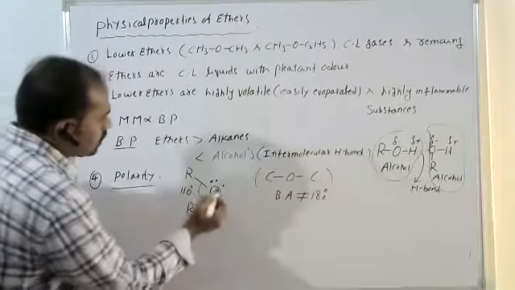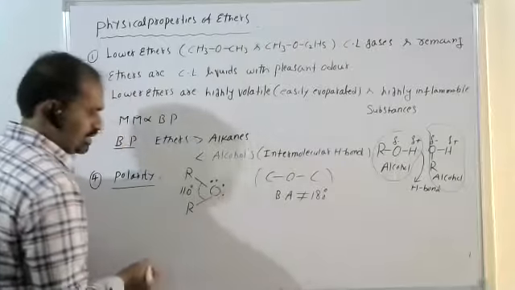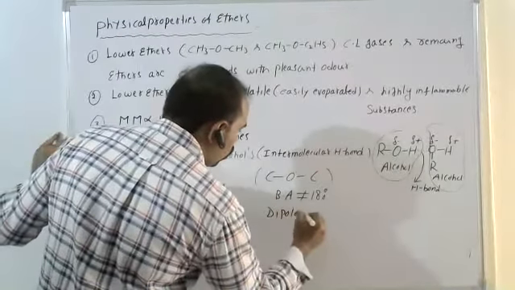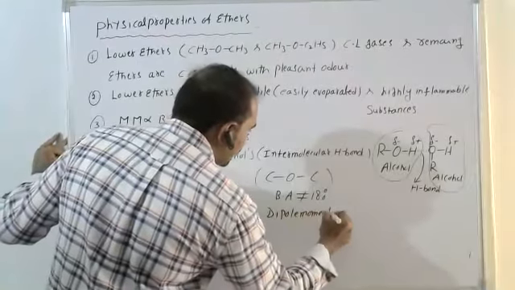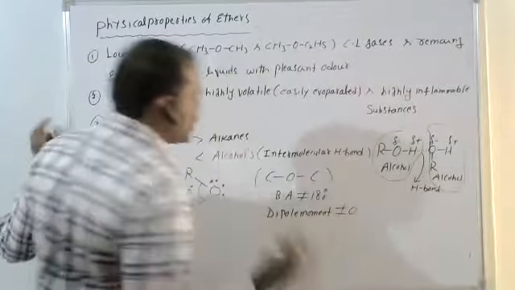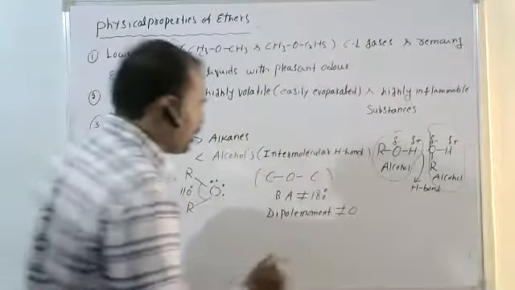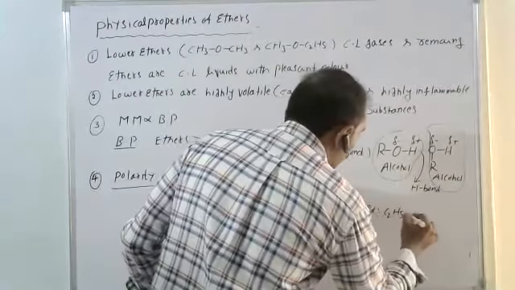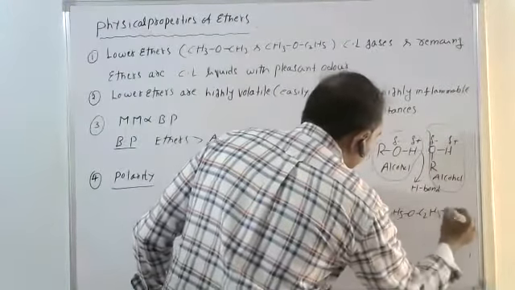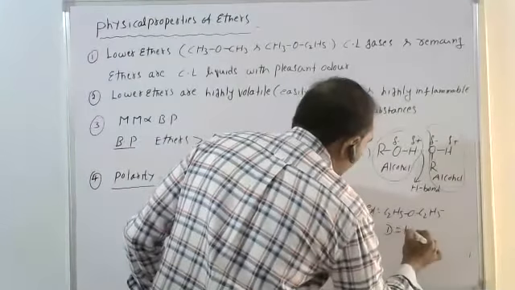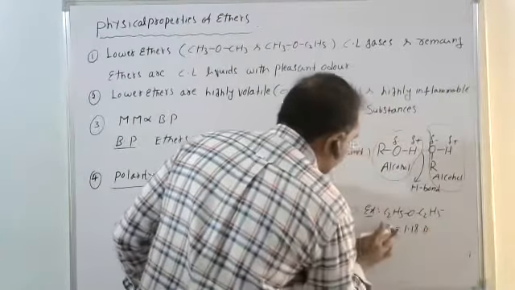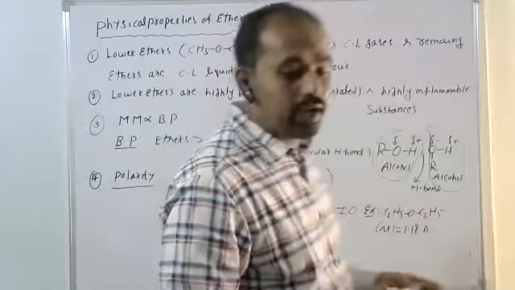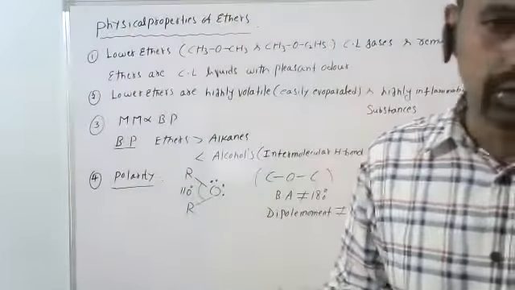Here, the dipole moment is not equal to 0. For example, if we take diethyl ether, C2H5OC2H5, its dipole moment is approximately 1.18 debye.